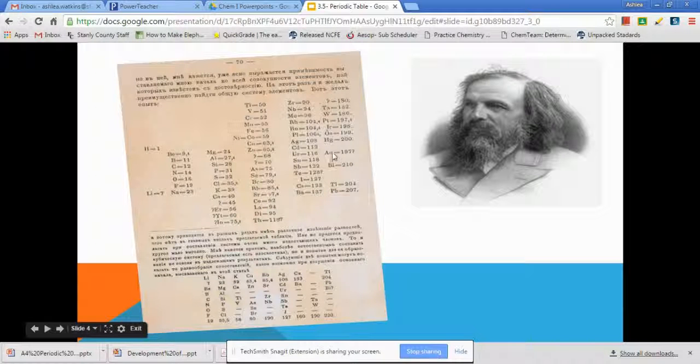And if you look at certain places like between Hg, mercury, and gold, Au, you'll actually see there were some spaces left. And he left those spaces strategically to have a safety net in case new elements were discovered. He also left question marks because he knew something had to fit into certain places. So he actually was very, very intelligent when it came to putting together the periodic table in terms of atomic mass.